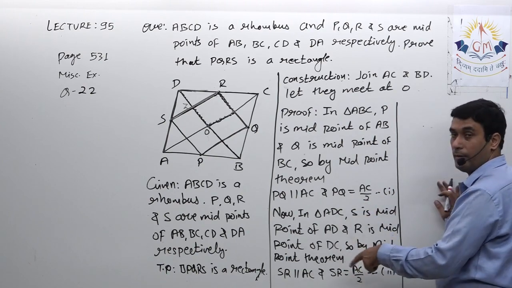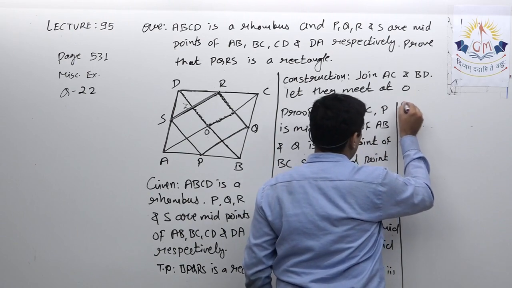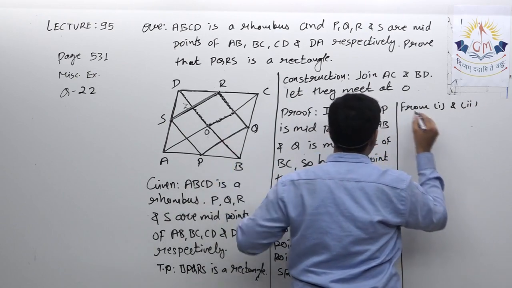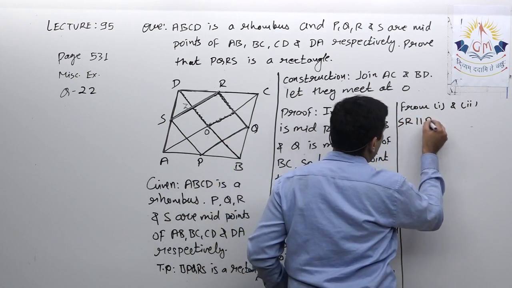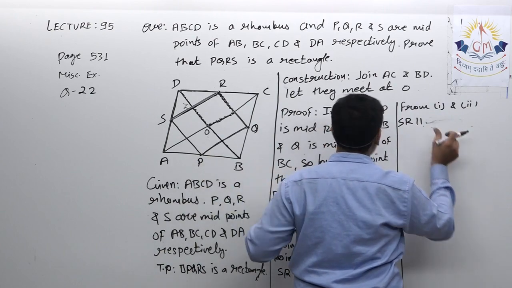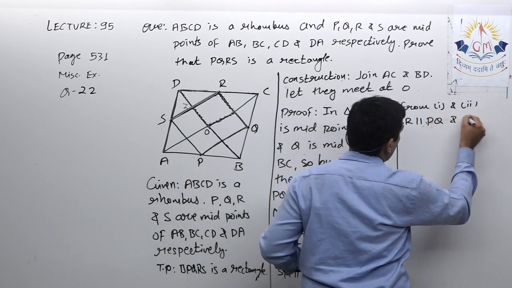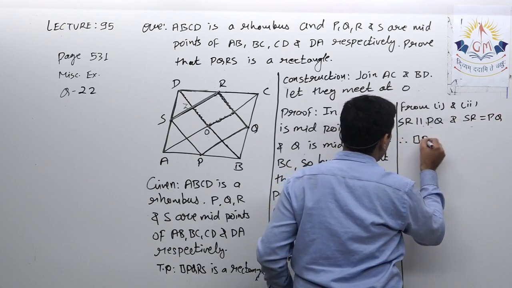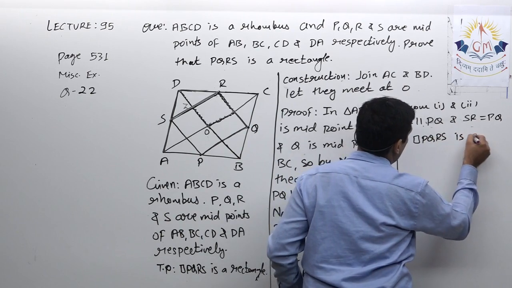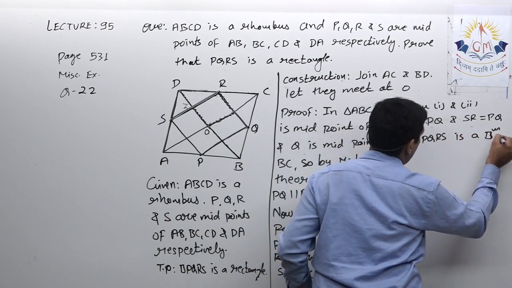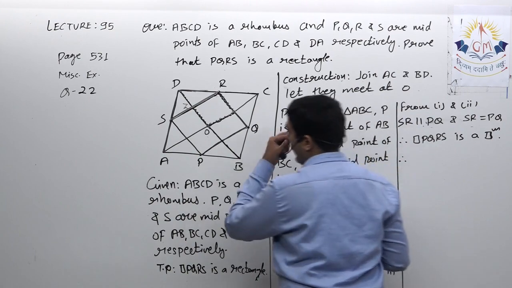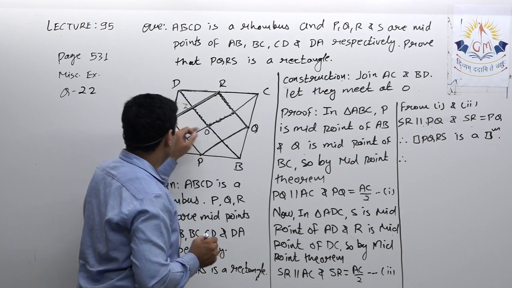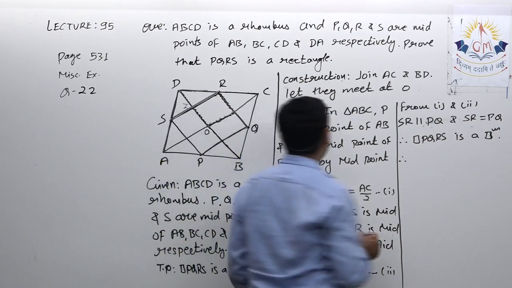So from first and second, I can write SR parallel PQ and SR equals PQ. Therefore, quadrilateral PQRS is a parallelogram.